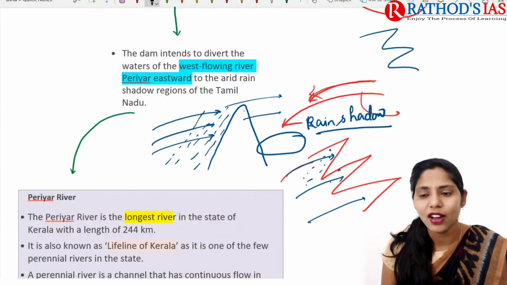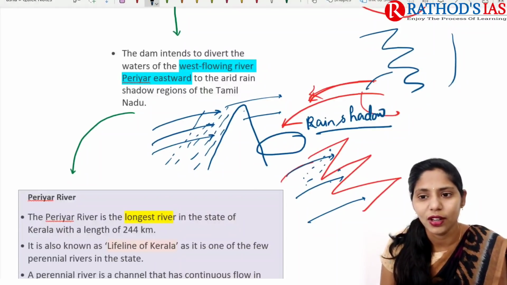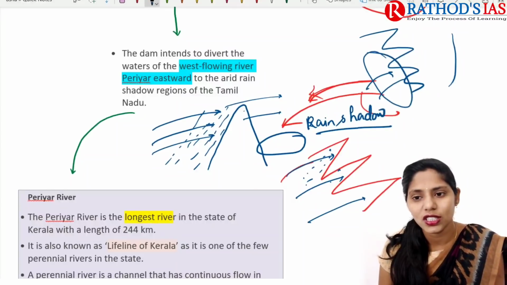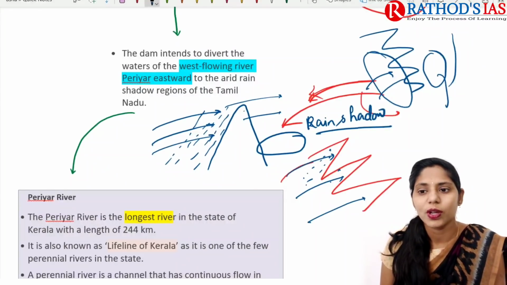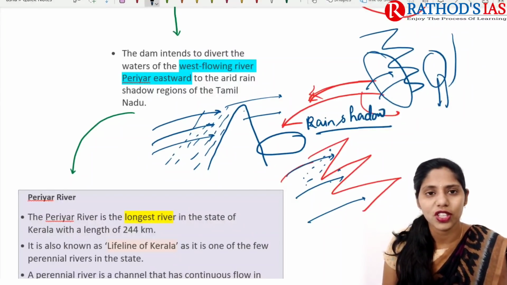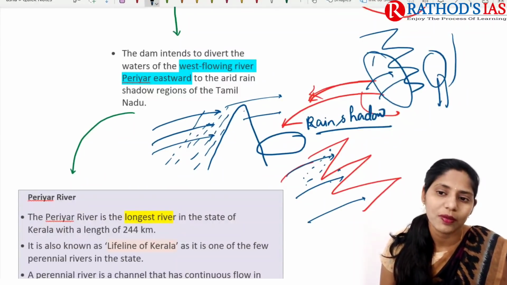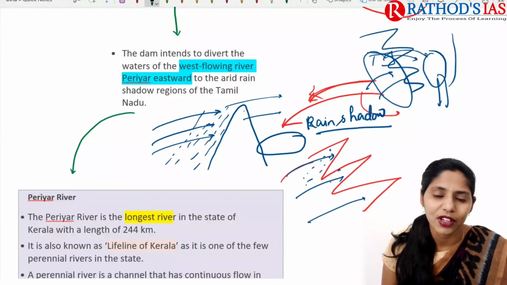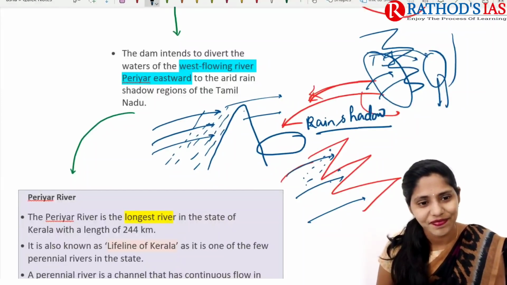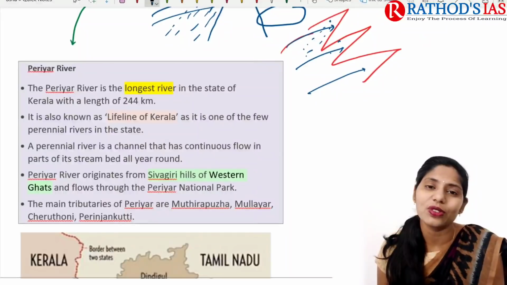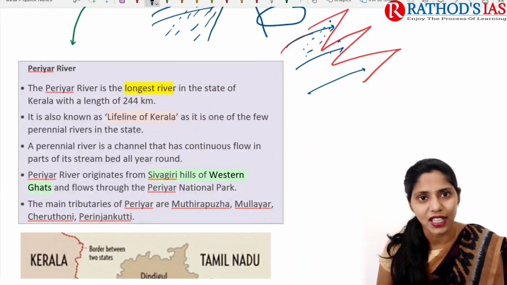As we know, here we have the Western Ghats and here we have Tamil Nadu. So this area will get good rainfall and this area will not get good rainfall. Because of this, in these rain shadow regions of Tamil Nadu, the Mullaperiyar Dam mainly diverts water, especially for drinking and as well as irrigation facilities, right? And now let us try to see some facts regarding this Periyar River.